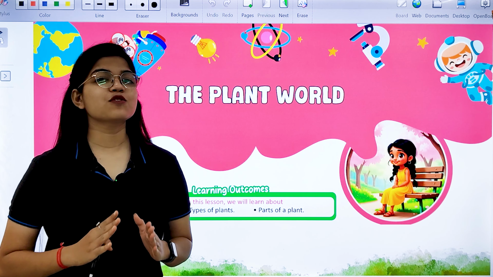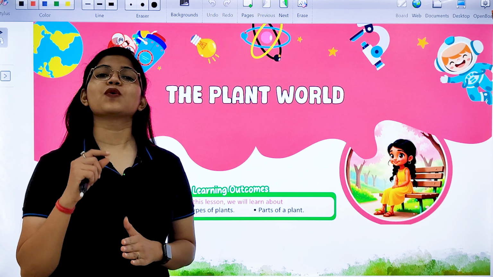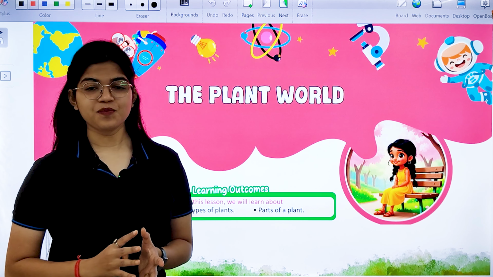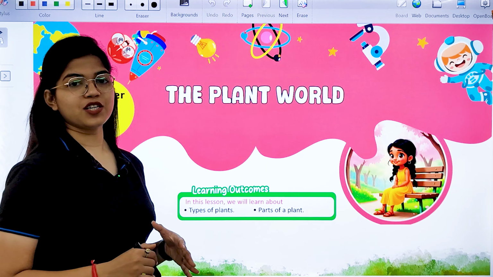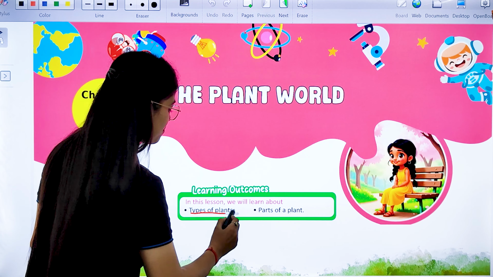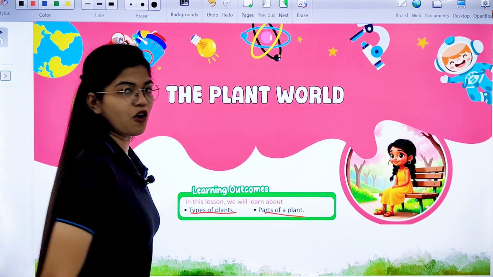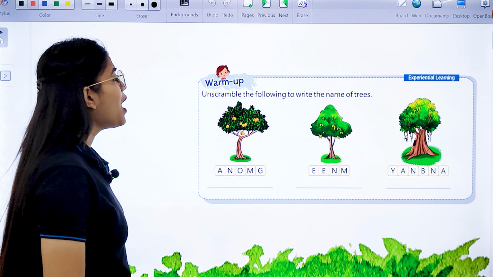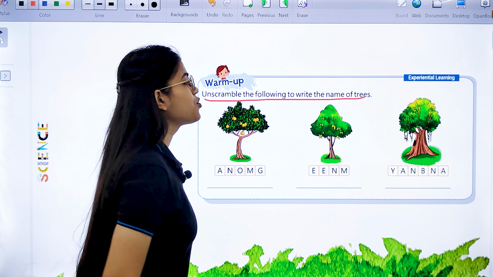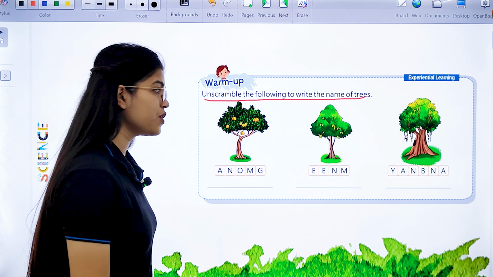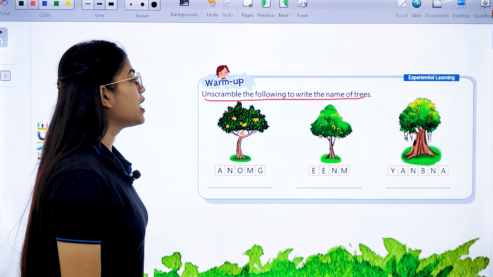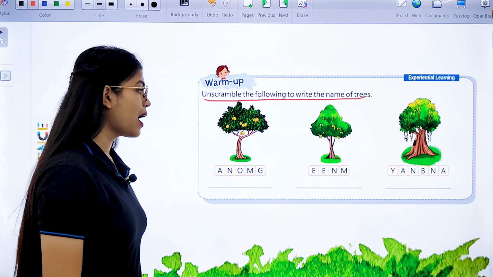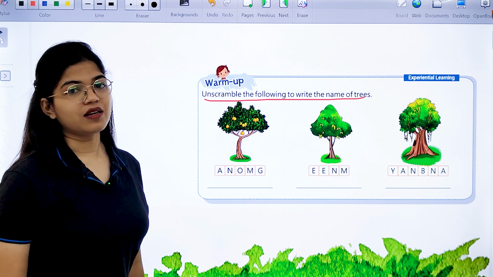Now, today in this session, we are going to explore the world of plants. The topic which we are going to cover today is the types of plants and the parts of a plant. See, first of all, you have to unscramble the following to write the names of trees. They have given you some trees and their names, but in a scrambled manner. You have to unscramble them and then write their correct names.